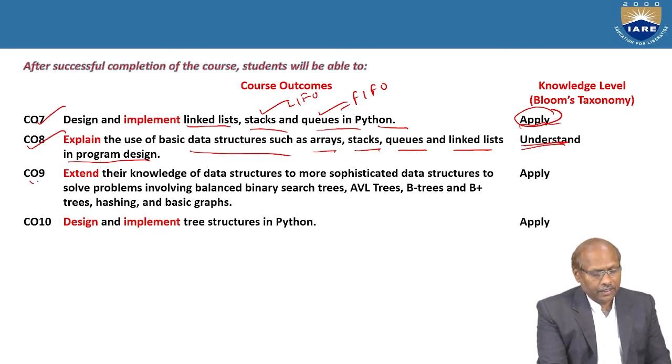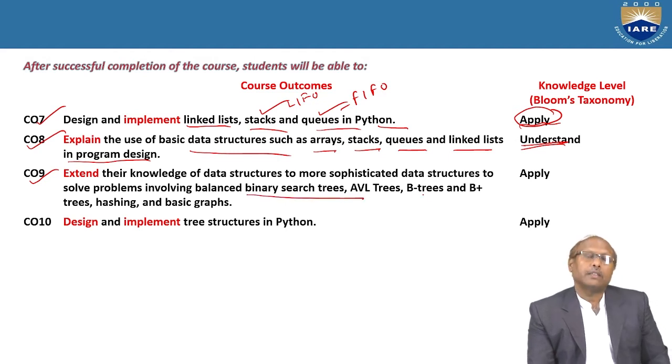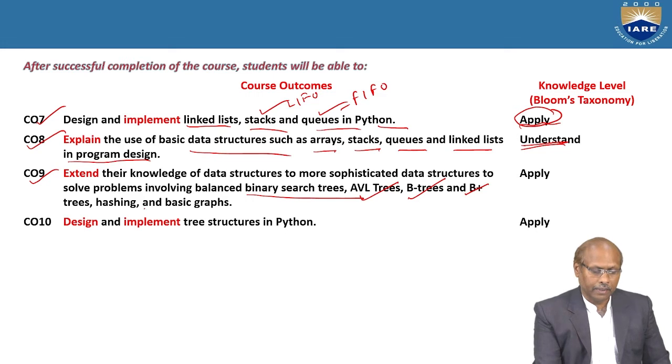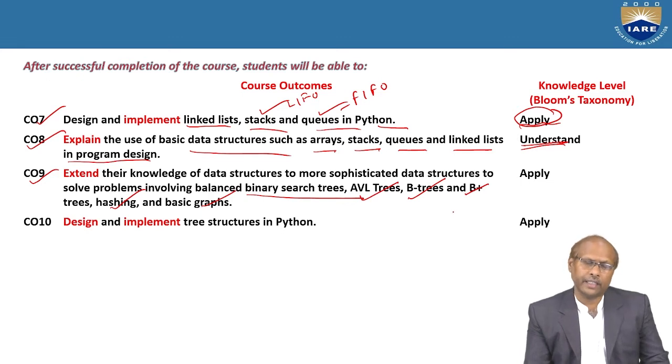And there is another outcome: extend the knowledge of data structures to more sophisticated data structures to solve problems involving balanced binary search trees. That means the tree concept, at the same time balanced binary search trees, AVL tree, B tree, B plus tree, the advanced B tree, hashing, as well as basic graph concepts. Those things also you will be learning here. That means once you study this course, you will be getting all varieties of knowledge.